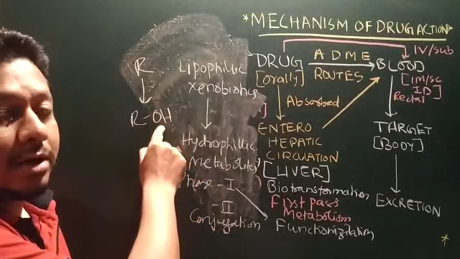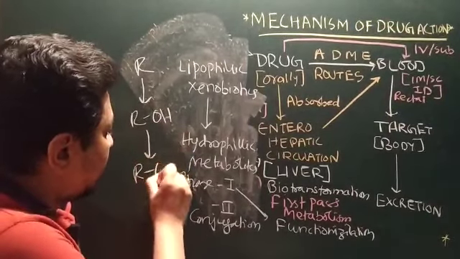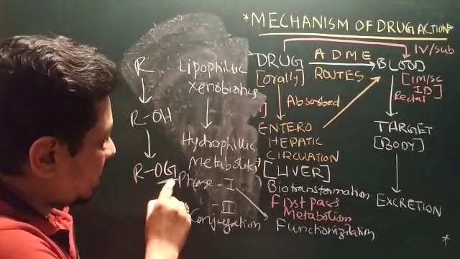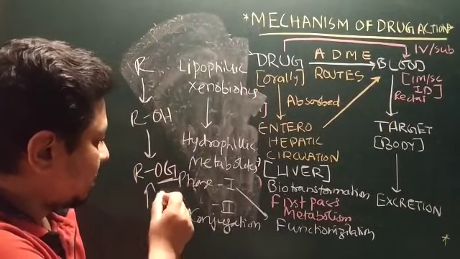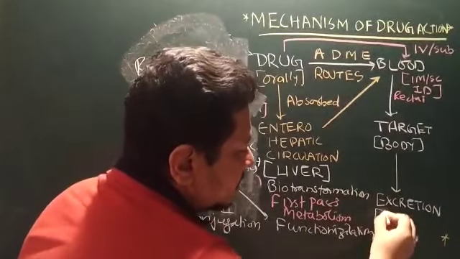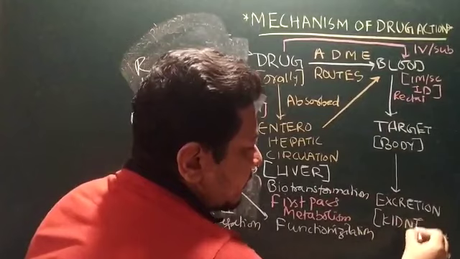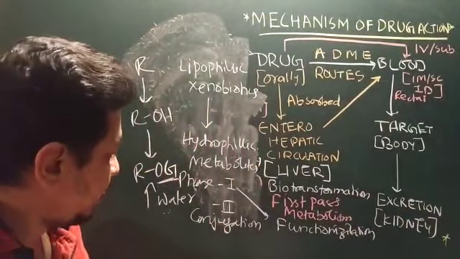This is the functionalization, I have introduced a functional group, and then RO-glucuronide. The idea behind conjugation is increasing the water solubility, and the more water soluble it is, the more it can be excreted through the kidney. That is the main function of metabolism in our body.